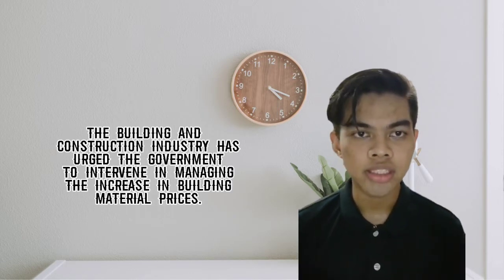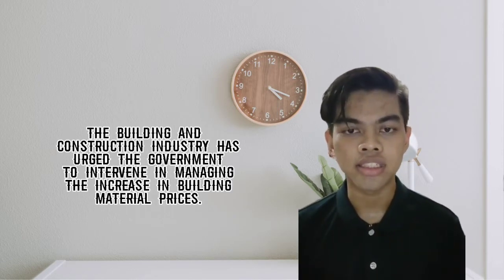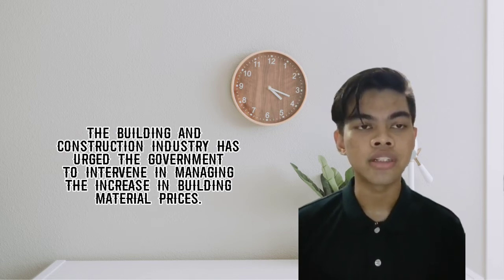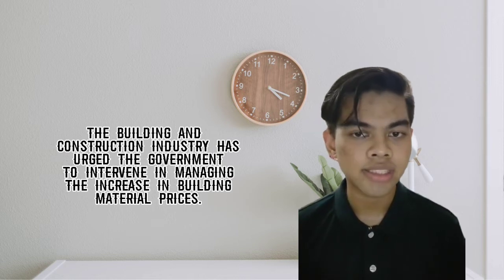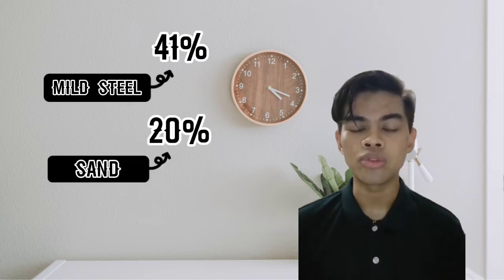This case study is about the building and construction industry urging the government to intervene in managing the increase in building material prices. Some items which have shown drastic price increases include mild steel up to 41% and sand up to 20% since October 2020.